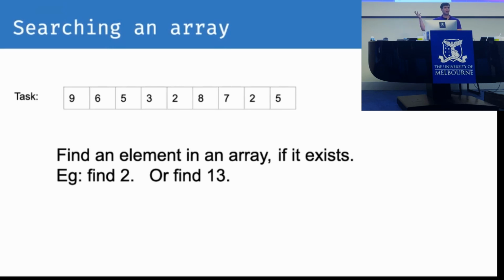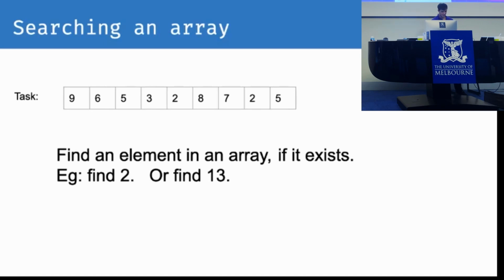So how long would that take to confirm that we can't find it in the array? Anyone want to try and shout that out? How many elements through the array do we have to go to confirm that 13 is not in the array? Say again. 9, yeah. So how big is the array? 9, right? So what do we think the worst case complexity of a linear search is? Well, for an array of length 9, it is 9.